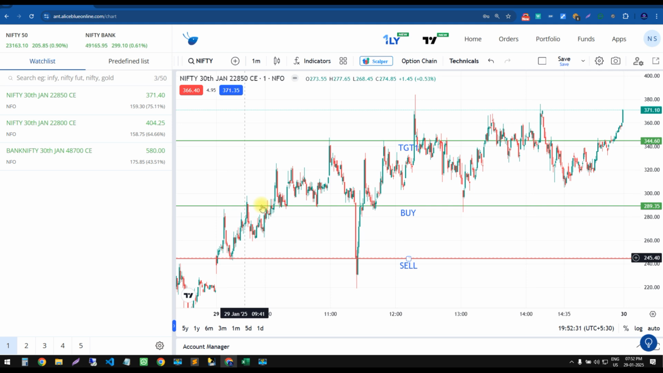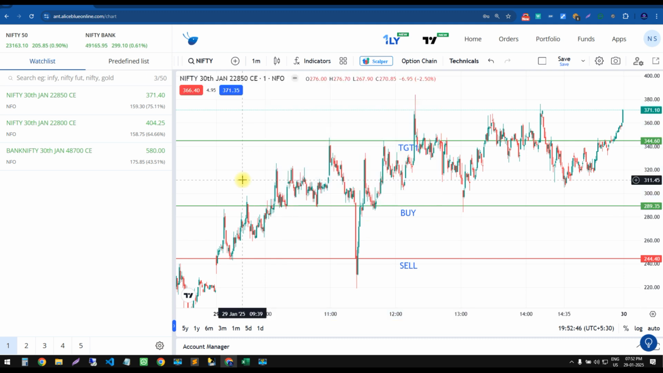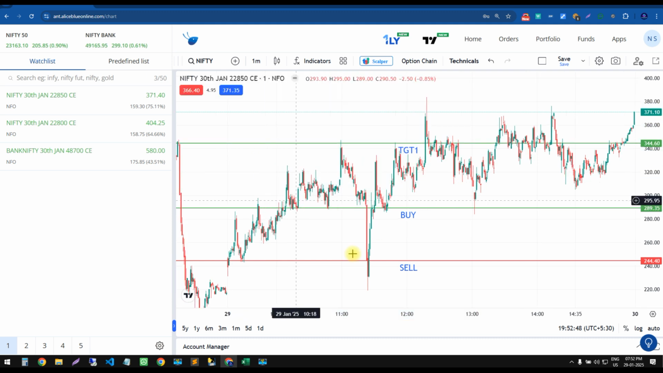Yes, let me mark it. Yes, traders, almost 95. You can see here 95 points up from our buy level. This is how a breakout strategy works. Again, your stop loss got hit and the market went up. Well, traders, next we'll see one more strike price, and that is 22,800.